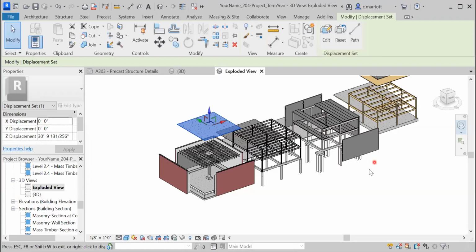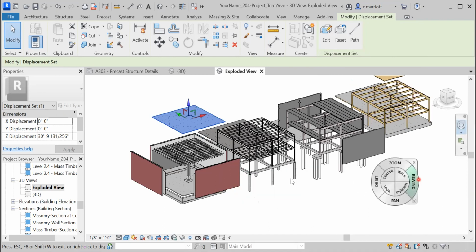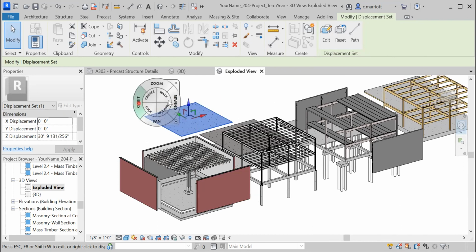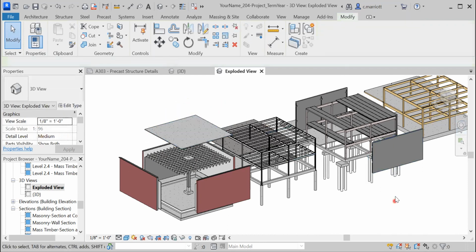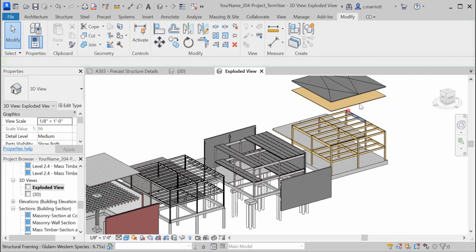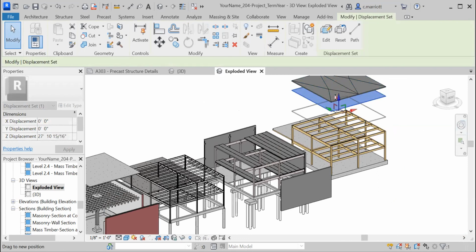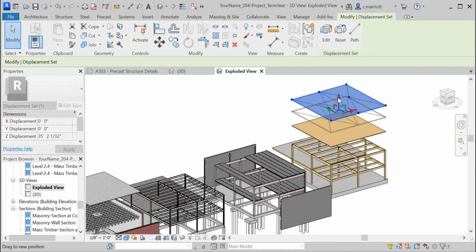And if you do alter the view using Orbit, you may want to adjust where you're placing things. Again, I think that this is a little bit easier to understand where it occurs if you allow it to have a little bit of overlap with some of the content below. Same thing goes for the parts over here that I extruded off of the roof. They're kind of floating a little too high, and so we can't really tell the relationship that they have with the structure below. So I'm going to pull those down a little bit.